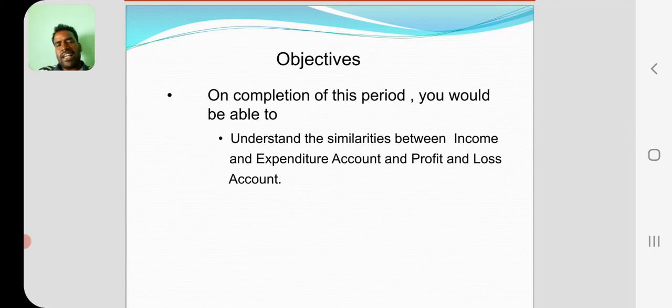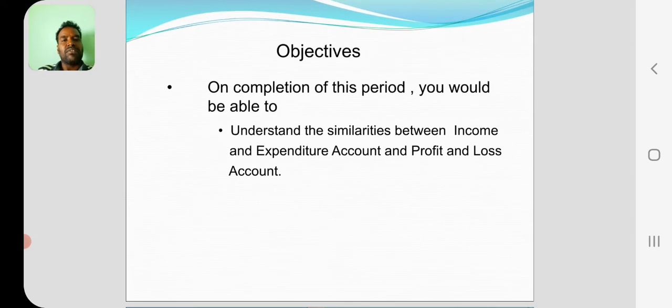In the previous class, we discussed what is meant by a trading organization and what is meant by a non-trading organization. What are the accounts to be prepared in a non-trading organization and a trading organization? In a trading organization, we prepare three types of accounts: trading account, profit and loss account, and balance sheet.